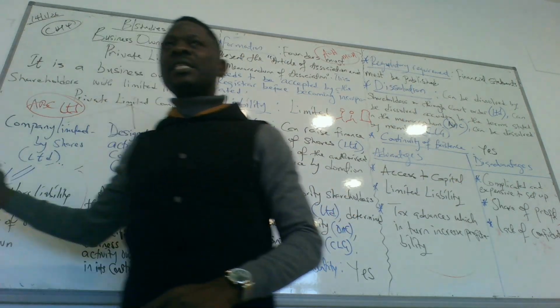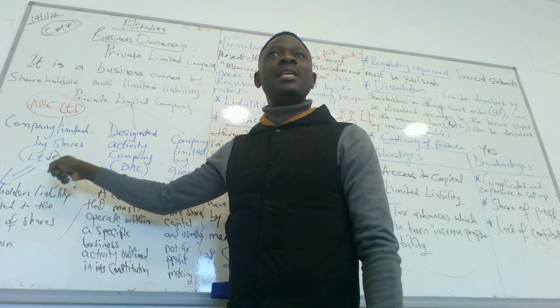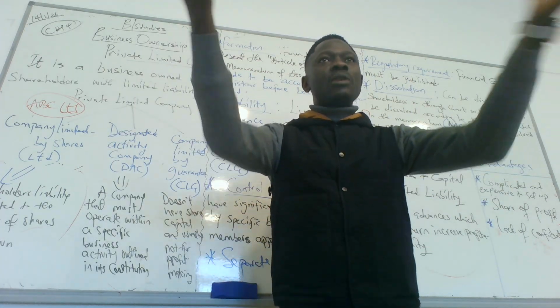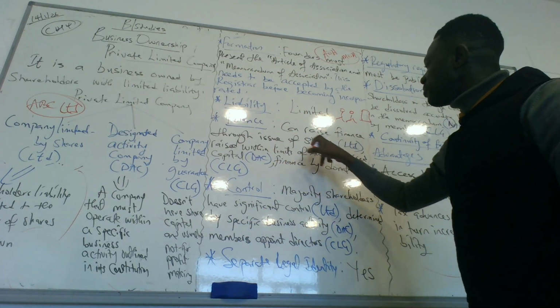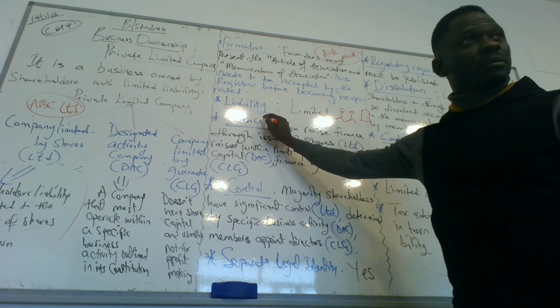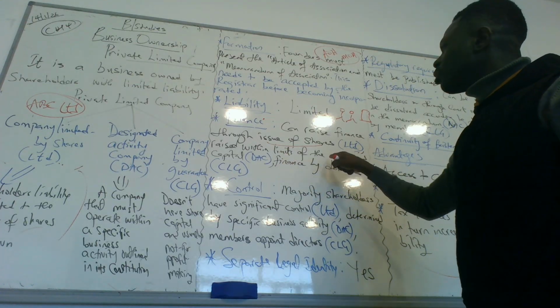There are three private businesses here. Here, for companies, they raise capital through the sales of shares. They sell shares to raise capital. Can raise finance through issue of shares. They sell shares to raise money. For DAC, finance but limited to authorized capital.